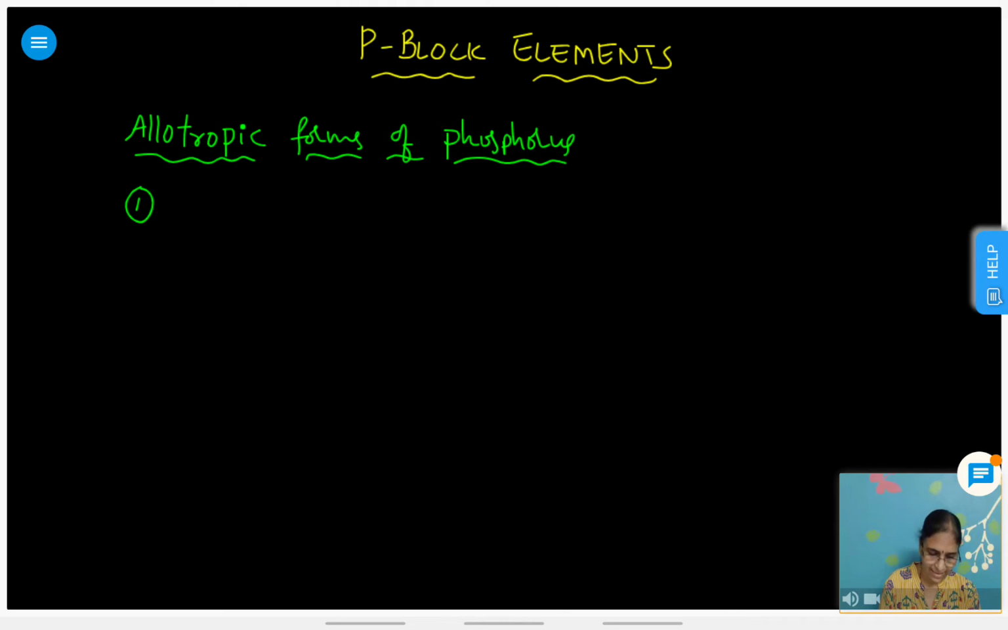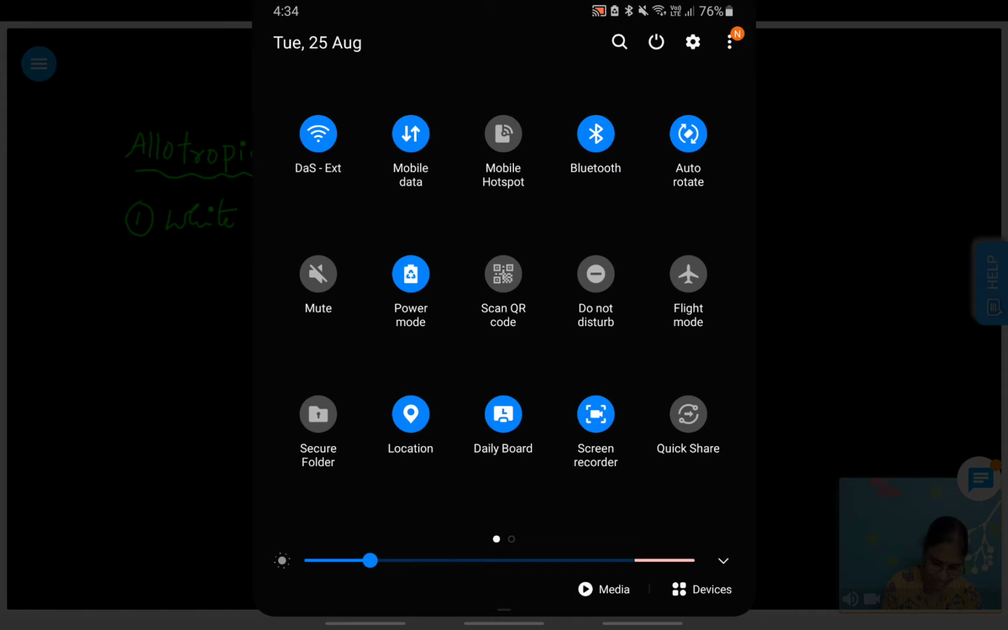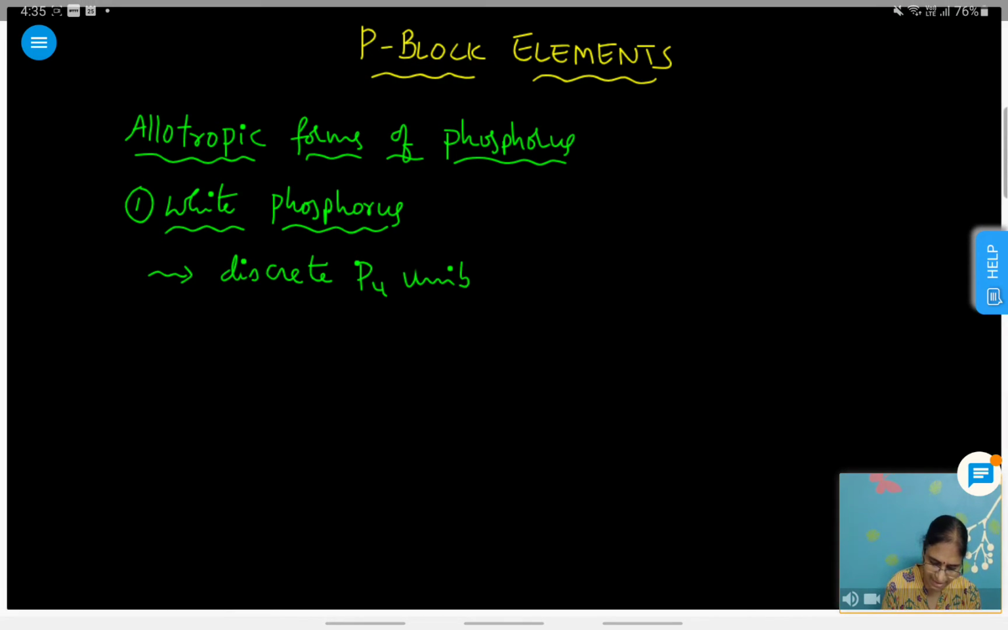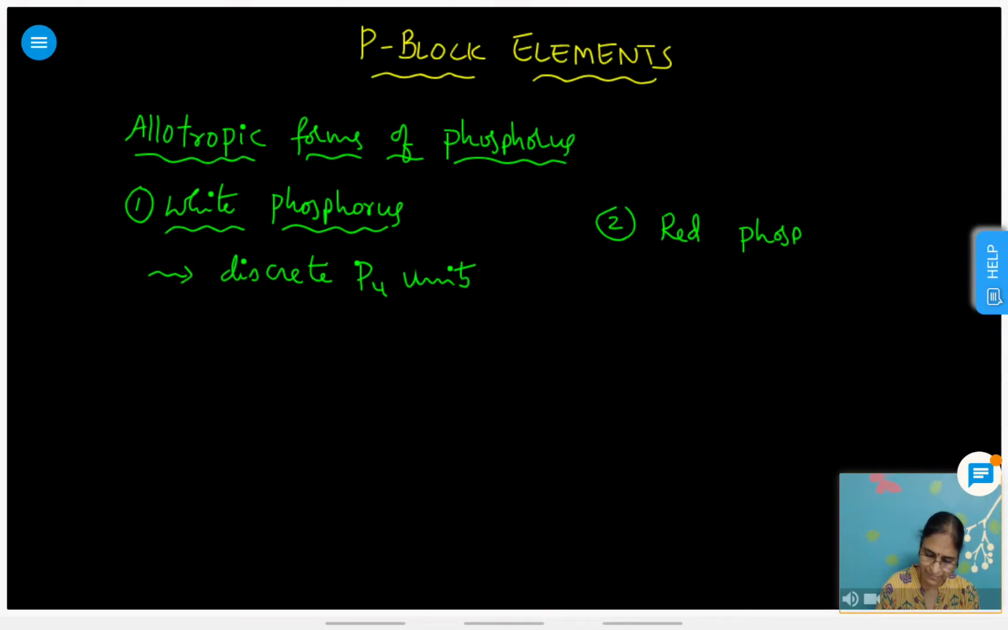Let me consider the first as white phosphorus. The other one is red phosphorus. White phosphorus consists of discrete P4 units. Discrete means separate, like isolated. So I'll write red phosphorus on the other side so that you can make a comparative study of these.